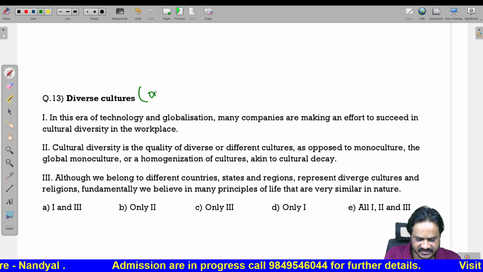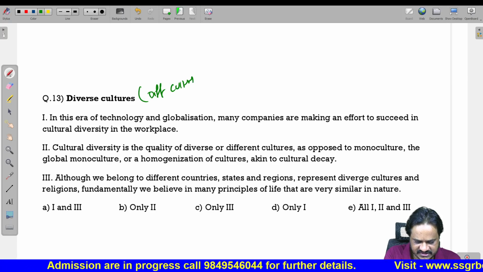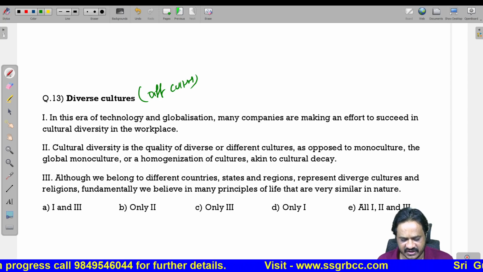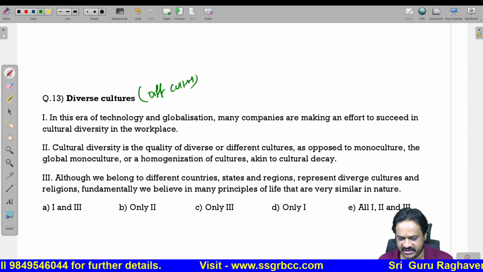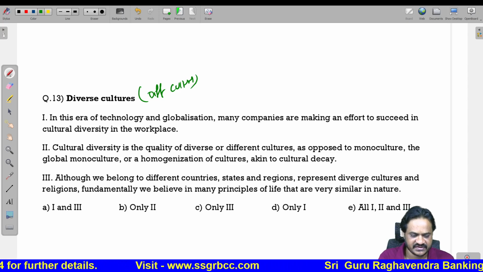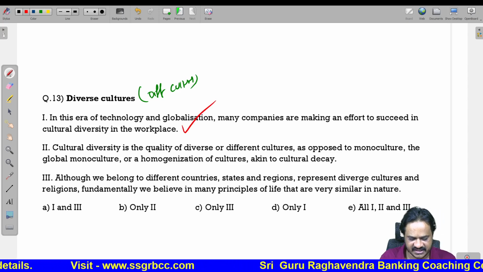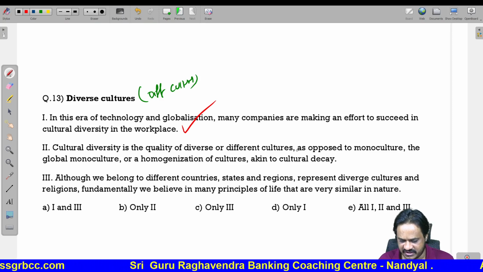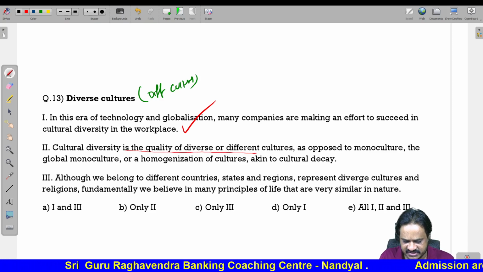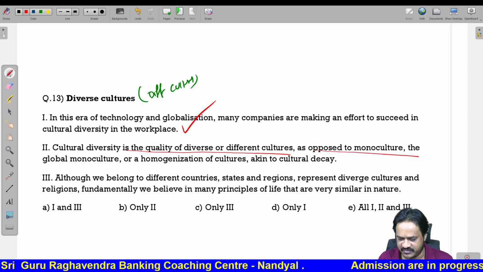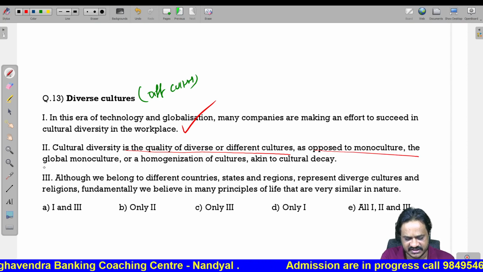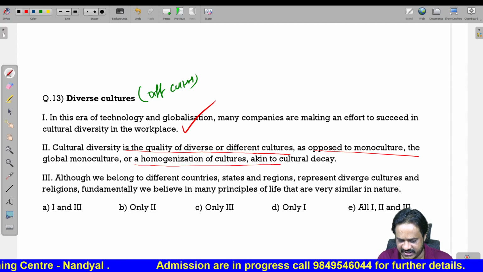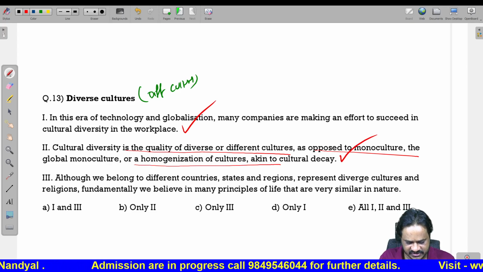Diverse cultures means different cultures. A variety of cultures is called diverse culture. In this era of technology and globalization, many companies are making an effort to succeed in cultural diversity in the workplace. That is correct. Cultural diversity is the quality of diverse or different cultures, as opposed to monoculture. Monoculture means a single culture. The global monoculture or homogenization of cultures akin to cultural decay. This is also correct.